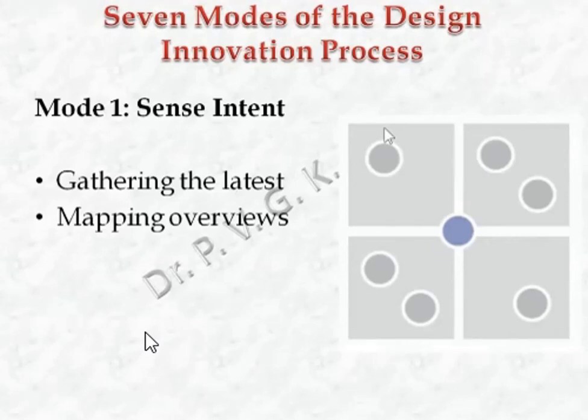Mapping the overviews: taking a step back from details and creating high level views of changes going on in the topic area. So what are the happenings? Suppose I want to create an oxygen generation system. What are the present technologies available? What are the commodities available for it? What is the value that I can create